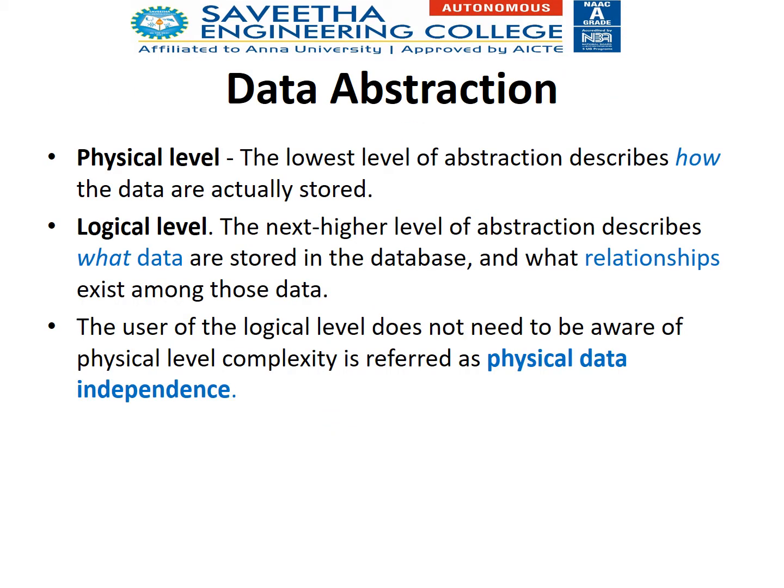The physical level is the lowest level of abstraction, which describes how the data is actually stored. The logical level is the next level. It describes what data are stored and the relationship between those data. And we have a technical term here, physical data independence. If you make any changes in the physical level, it won't affect the logical level. It is called physical data independence.